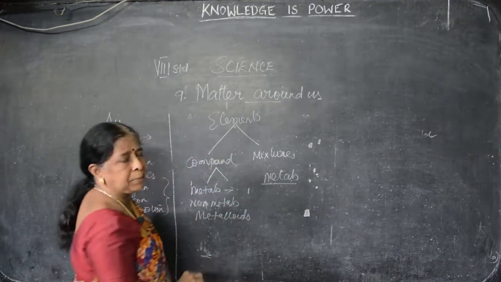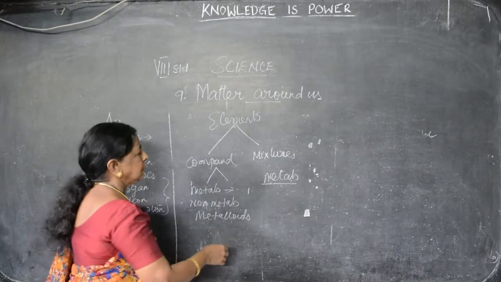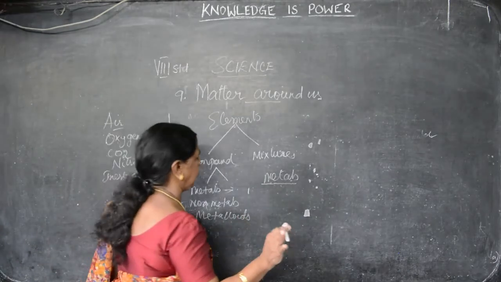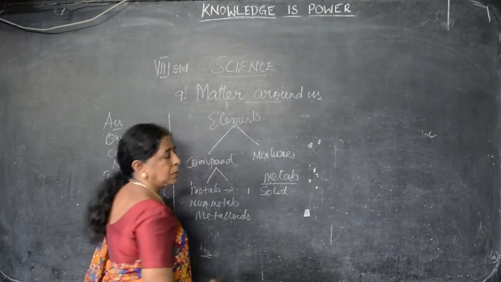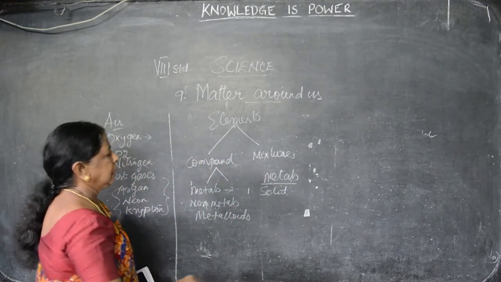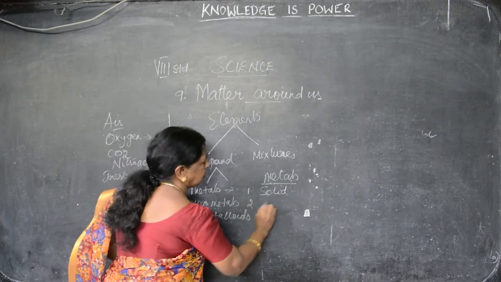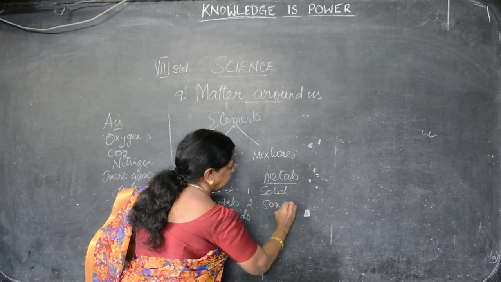Metals mostly exist in solid form only. Then they are sonorous, that means they have shining capacity.